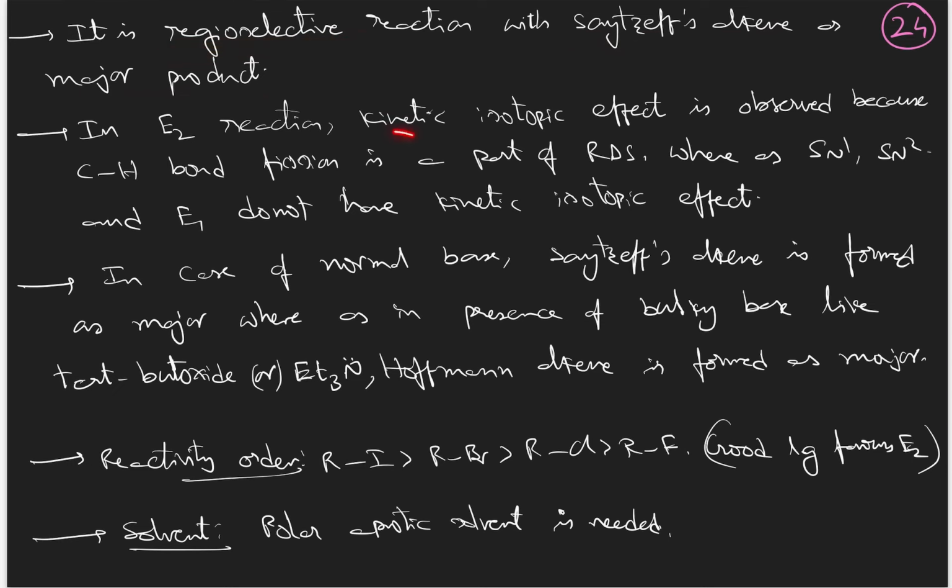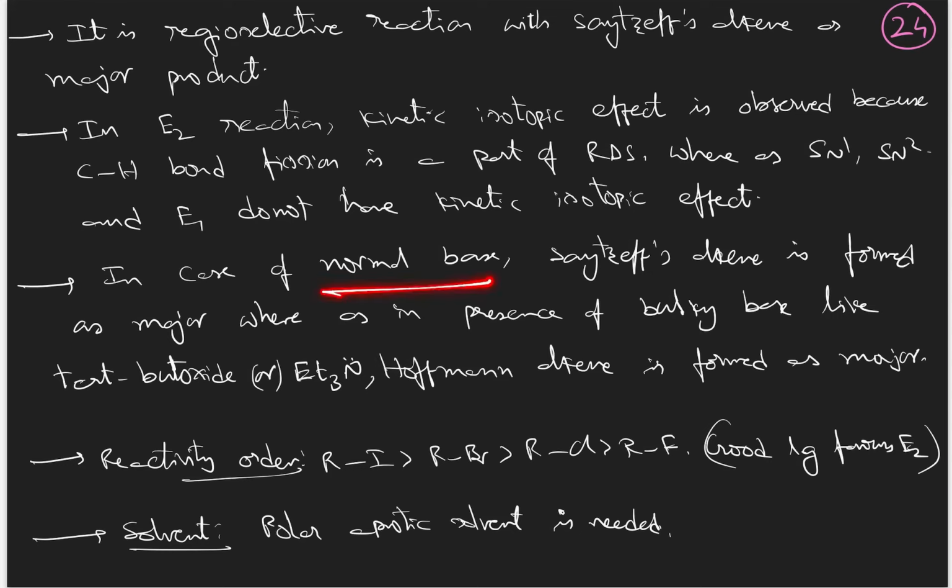In E2 reactions, a kinetic isotope effect is observed because H plus ion elimination, or C-H bond breaking, is a part of the RDS step. In whichever reactions C-H bond breaking is a part of the RDS step, in all those reactions a kinetic isotope effect will be observed. Whereas in E1 reaction, C-H bond breaking happens after carbocation formation, and therefore a kinetic isotope effect is not observed in E1 reactions but is observed in E2 reactions.